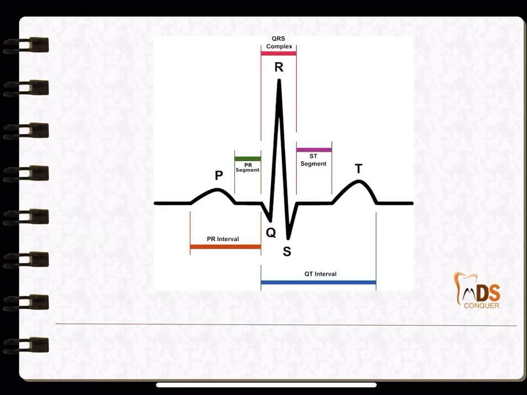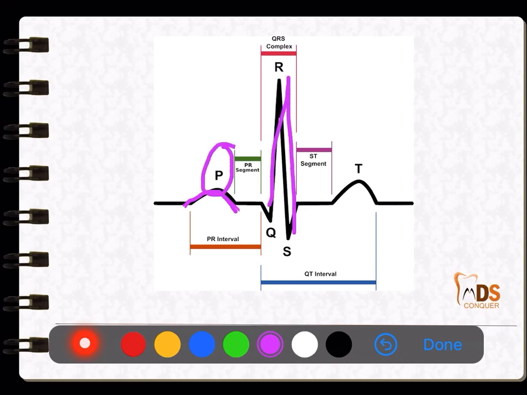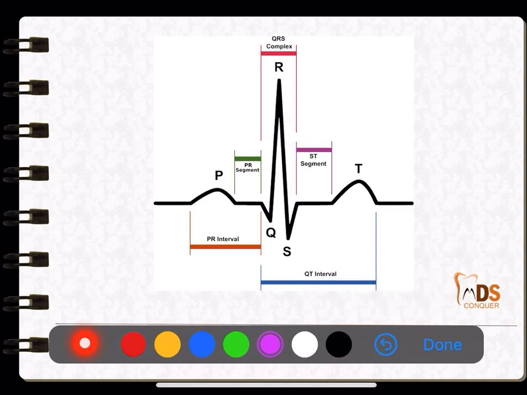Next important is the ECG, the waves, and how they appear in the ECG. I think you are well aware of the concept. Why is there a P wave? Because of depolarization in the atria, there is influx of sodium ions and there is a positive vector towards a positive electrode. That is the reason there is a P wave, followed by the QRS complex. This is ventricular depolarization, wherein there is influx of sodium ions and depolarization of the bundle of His and so on in the ventricles. Again there is a positive deflection. That is the QRS complex. There is a delay in the AV node, very slow conduction in the AV node.